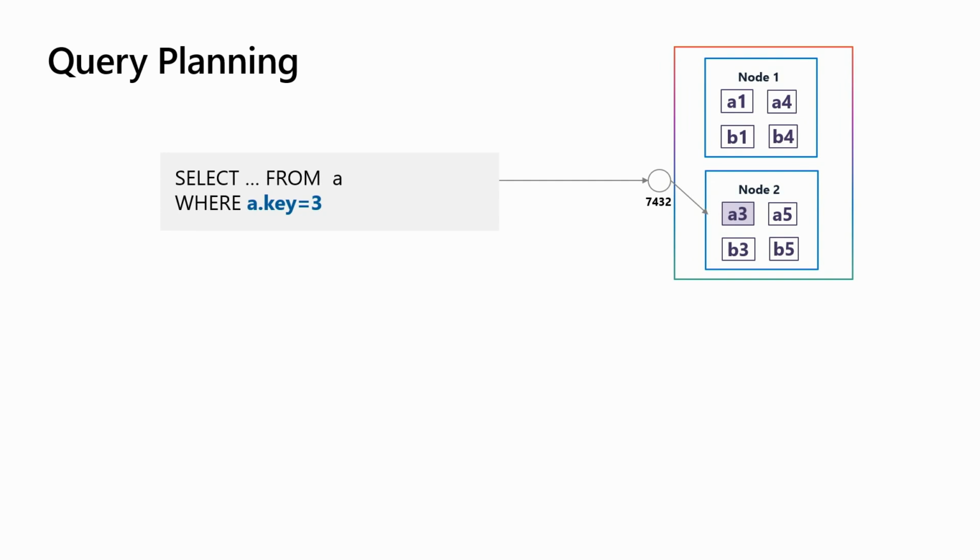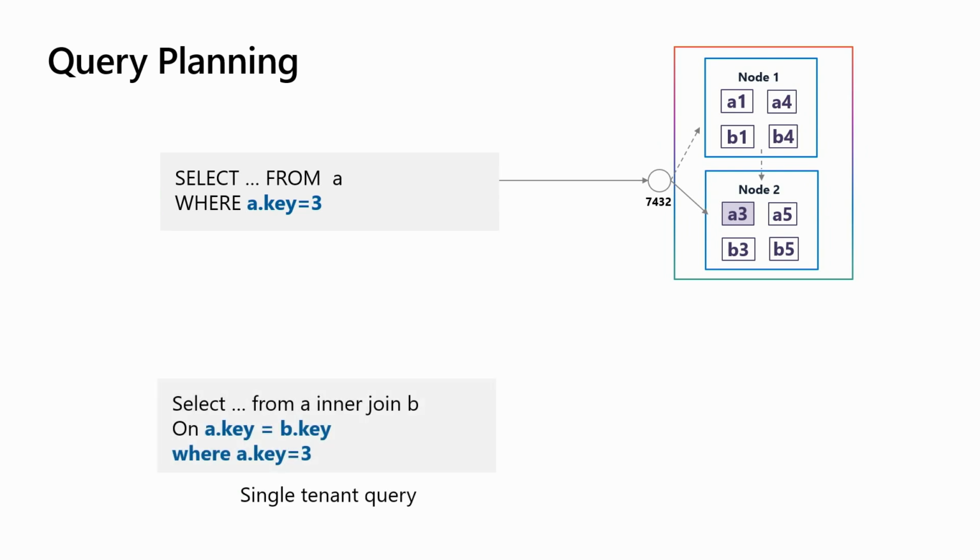So let's look at a few examples of types of queries, right? So you have, select star from A, where A.key equal to 3. This is your partitioning key, distribution key. If that is the case, if you connect to the cluster, if you land on a node that has that data, that's the only node shard that it's going to hit and return that one row, right? You could land on a node that doesn't have that data, in which case it would go to the node that has that data, but it's one hop. It's localized to that one node, right? Because you have the where A.key equal to 3, we can know which shard has that data.